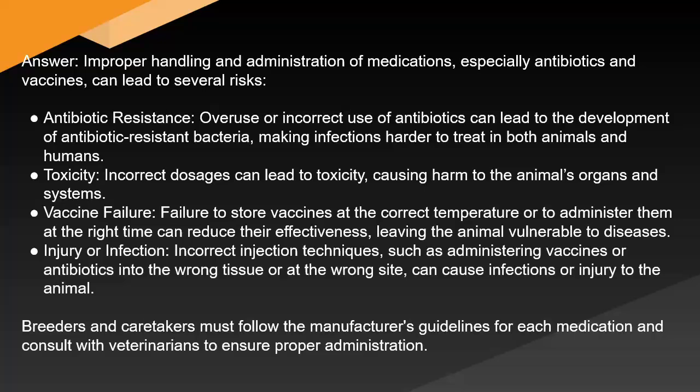Toxicity. Incorrect dosages can lead to toxicity, causing harm to the animal's organs and systems. Vaccine failure. Failure to store vaccines at the correct temperature or to administer them at the right time can reduce their effectiveness, leaving the animal vulnerable to diseases. Injury or infection. Incorrect injection techniques, such as administering vaccines or antibiotics into the wrong tissue or at the wrong site, can cause infections or injury to the animal. Breeders and caretakers must follow the manufacturer's guidelines for each medication and consult with veterinarians to ensure proper administration.